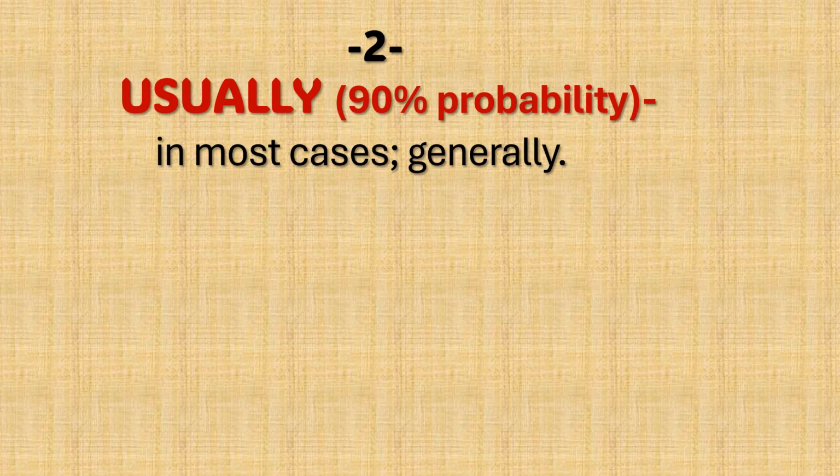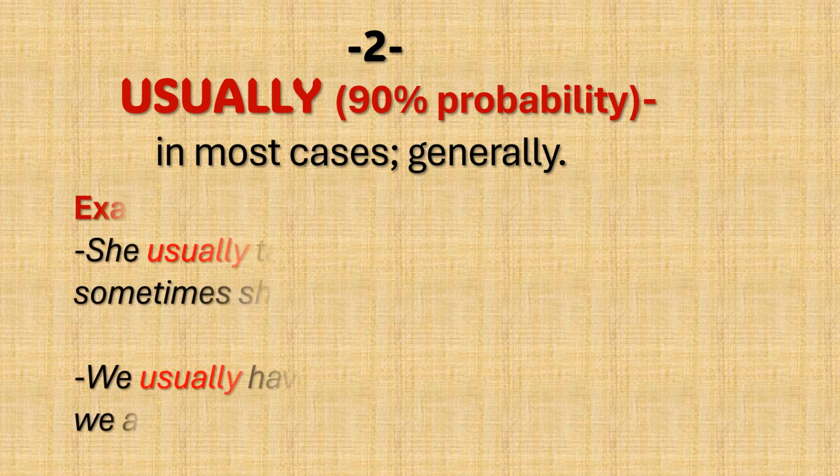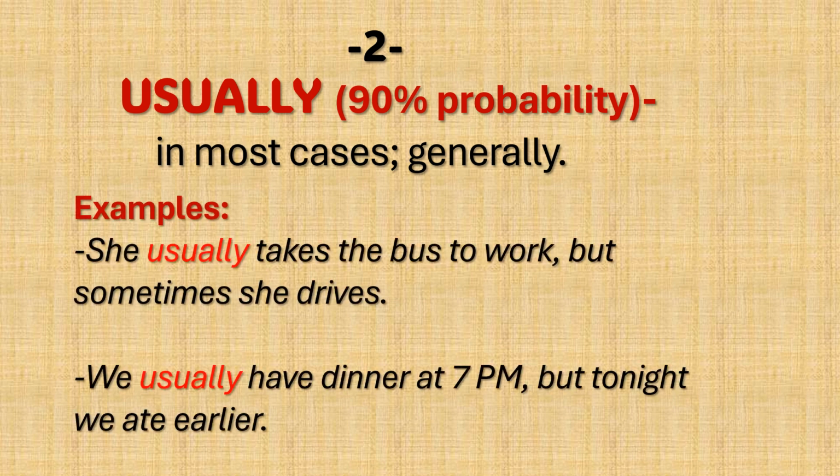Usually, 90% probability. In most cases, generally. Examples: she usually takes the bus to work, but sometimes she drives. We usually have dinner at 7 p.m., but tonight we ate earlier.